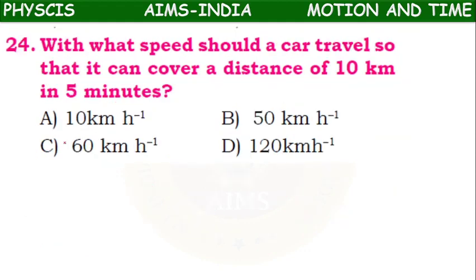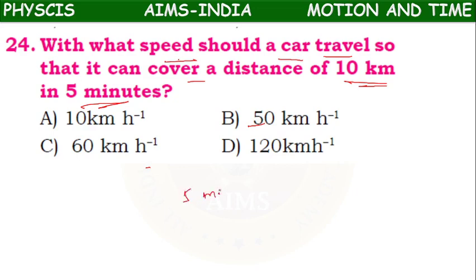So next. With what speed should a car travel so that it can cover a distance of 10 kilometers in 5 minutes?